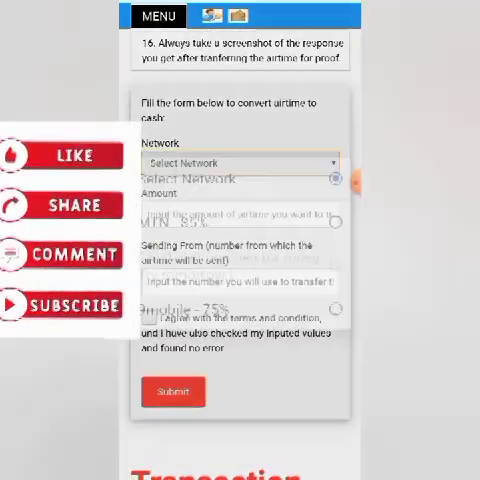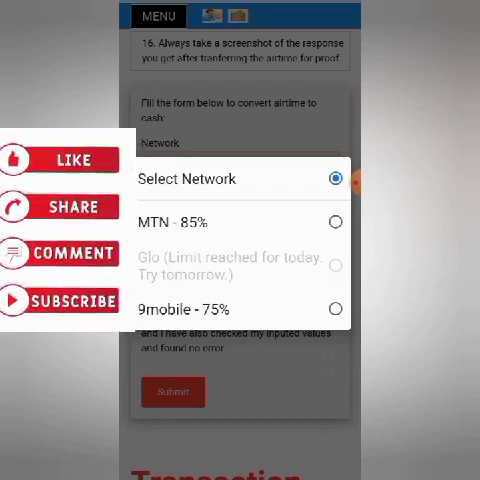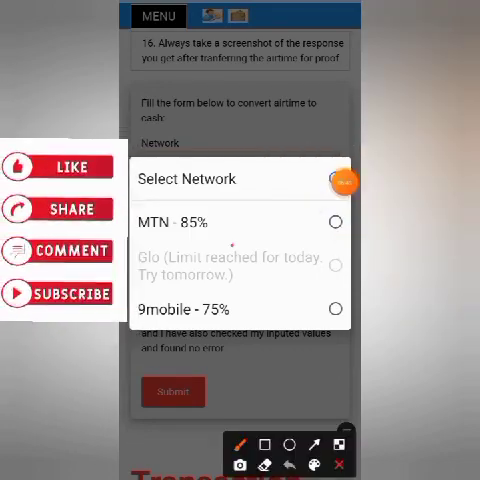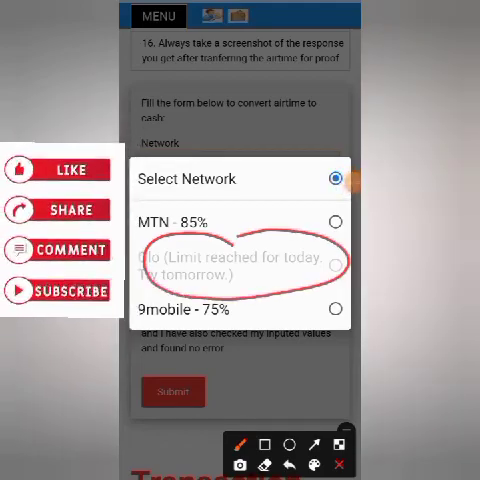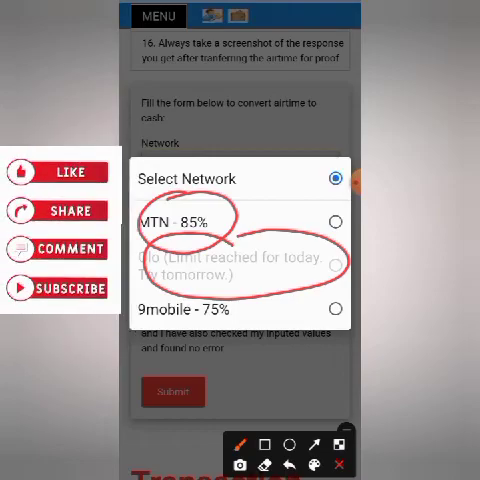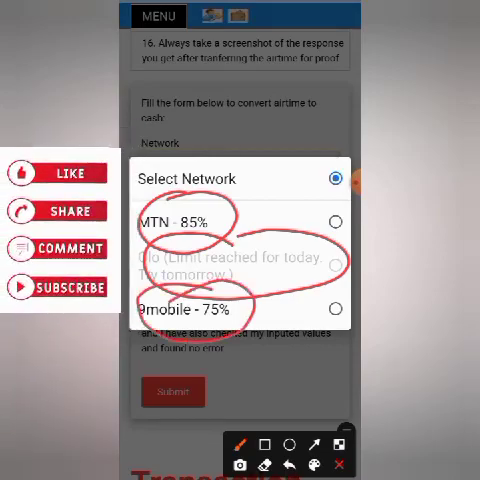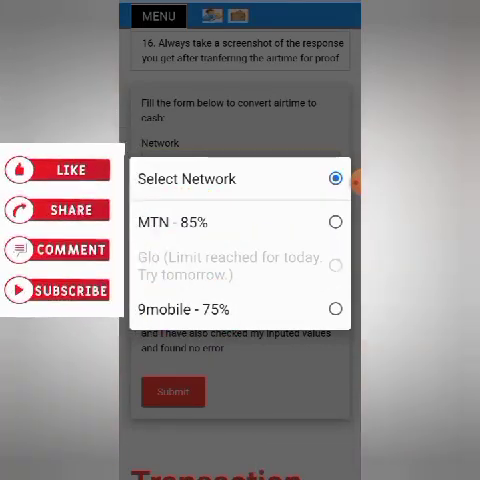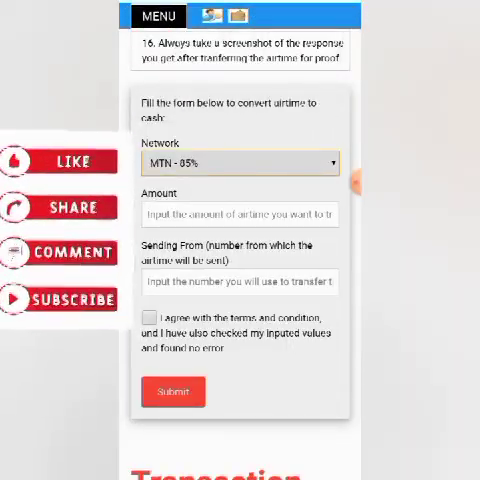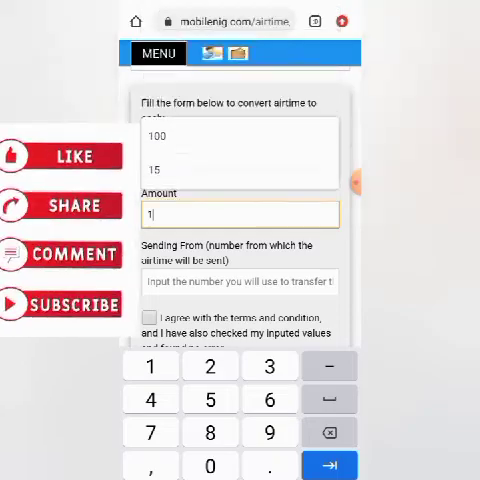The first thing, you select the network. As you can see currently now, the Glo limit has reached for today, and MTN is available for today as at this time, and 9 Mobile is also available. So if you want to go for MTN, click on MTN, select the amount here. If it's 1,000, put in 1,000,